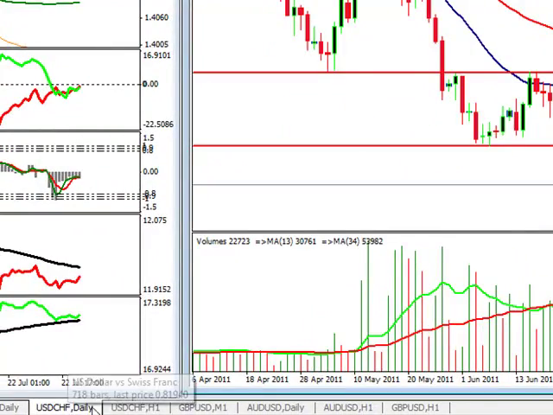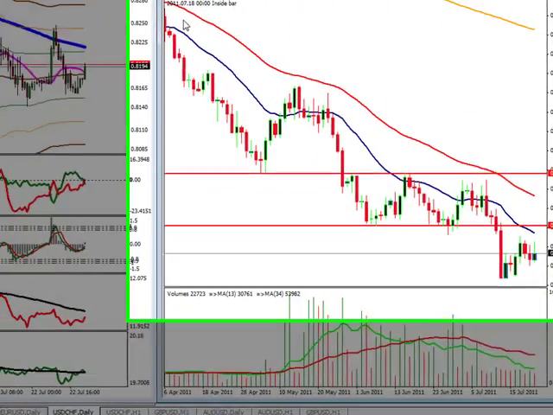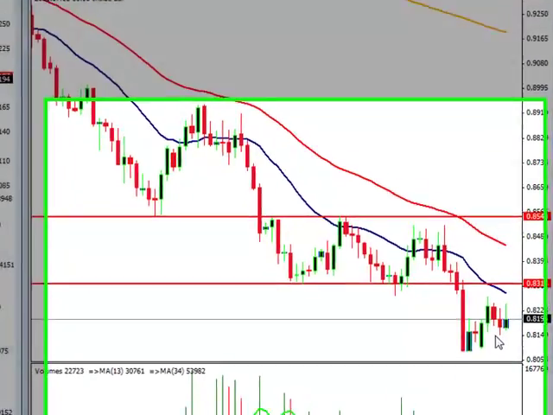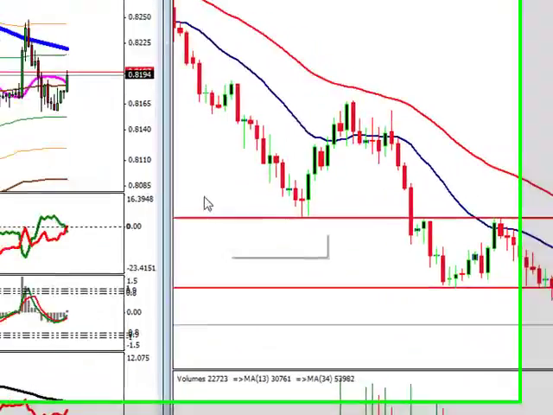So finally, we'll end off with the dollar franc. Coming over to the daily, we can see obviously a long-term downtrend, one of the nicest trends we have in the market. And we can see an attempt to move back up to what was once support. We stayed in this range for about a month or so. And now it looks like we're trying to come back up, test the 20 moving average, test the bottom of this range. And that would be with the strength of the dollar. But right now we don't have the strength of the dollar, and we see that the selling volume is still in control.